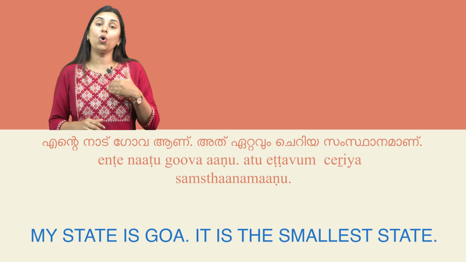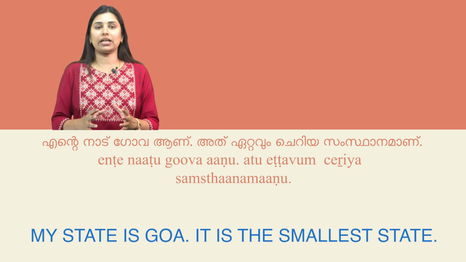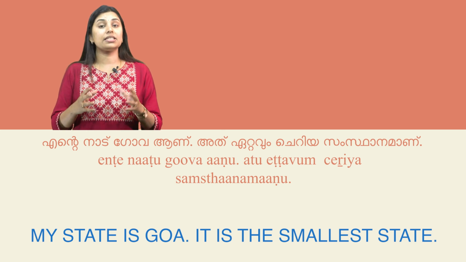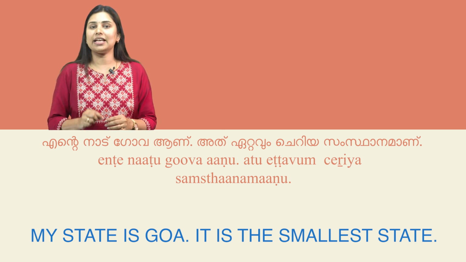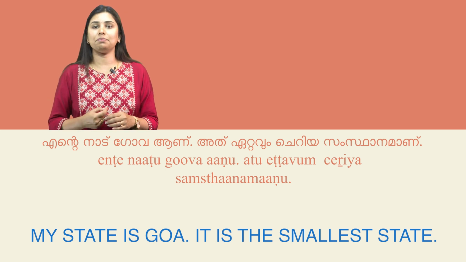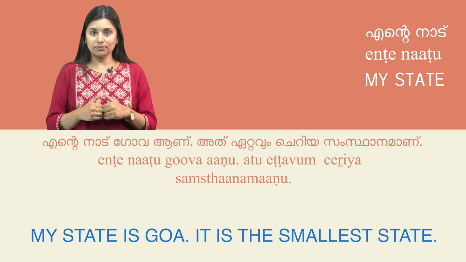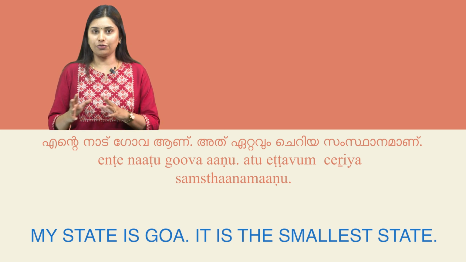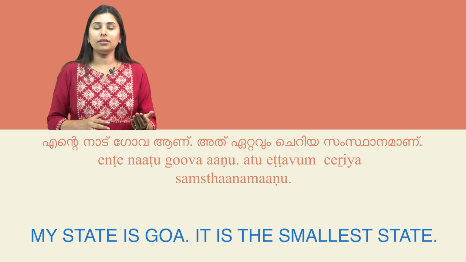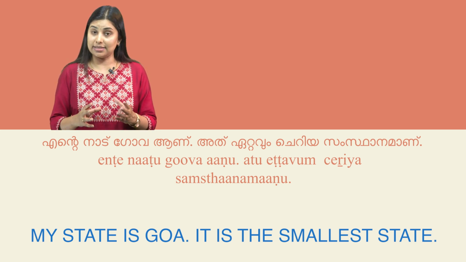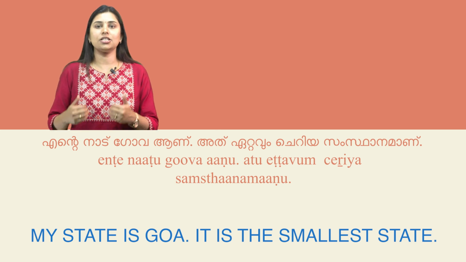The other sentence, like Jayan: എൻ്റെ നാട് ഗോവ ആണ്, അത് ഏറ്റവും ചെറിയ സംസ്ഥാനമാണ്. That translates to: my state is Goa, it is the smallest state. In this sentence, Jayan is the speaker and he is introducing his state by saying എൻ്റെ നാട്. That means my state. The word Goa refers to the name of the state. And aanu, you all know that is a verb to be, which is used here to assert that Jayan's state is Goa.